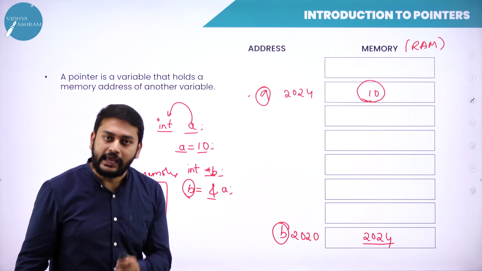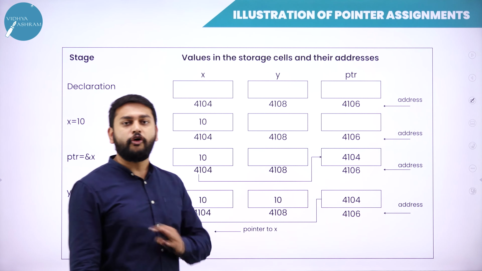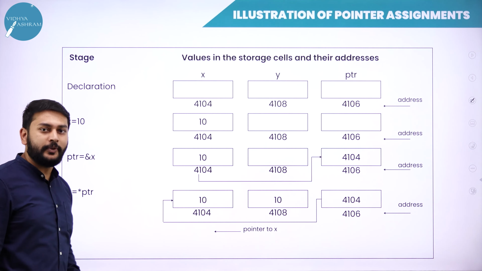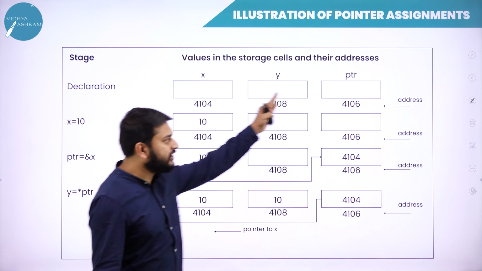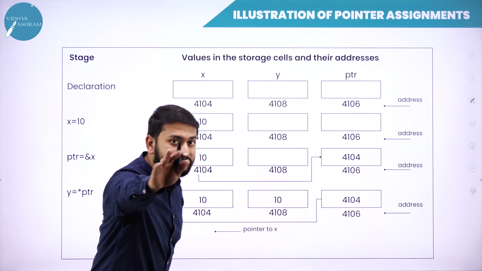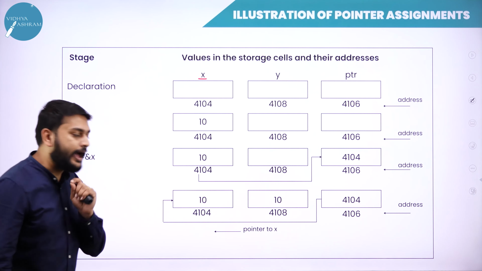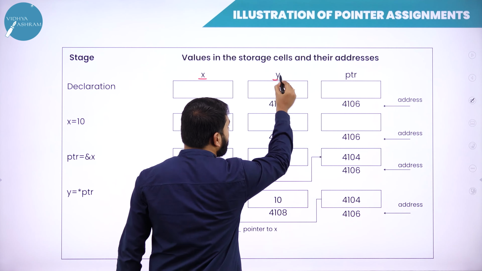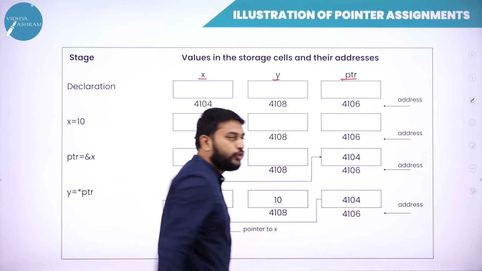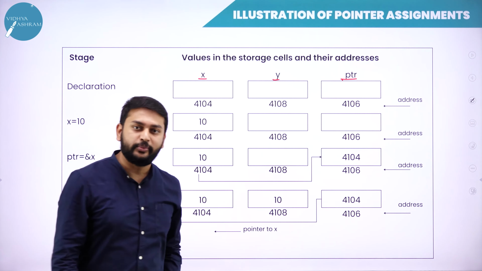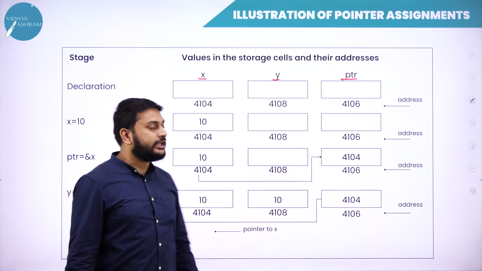Please watch this carefully. Guys, I have prepared a simulation to explain this concept in a much better way. Imagine I have taken 3 variables. What is the first variable I have? I have x. What is the second variable? I have y. What is the third one? Very good, I have PTR. So I have taken 3 variables.